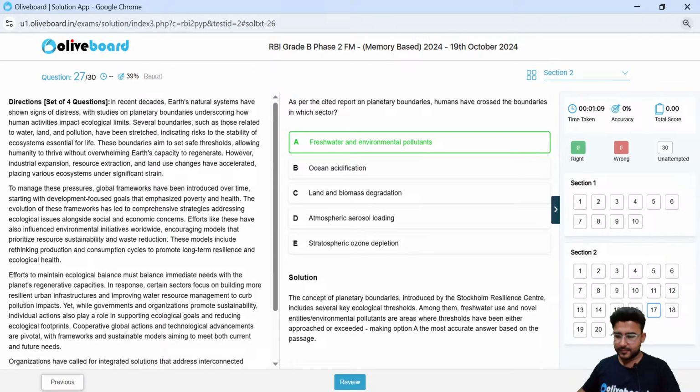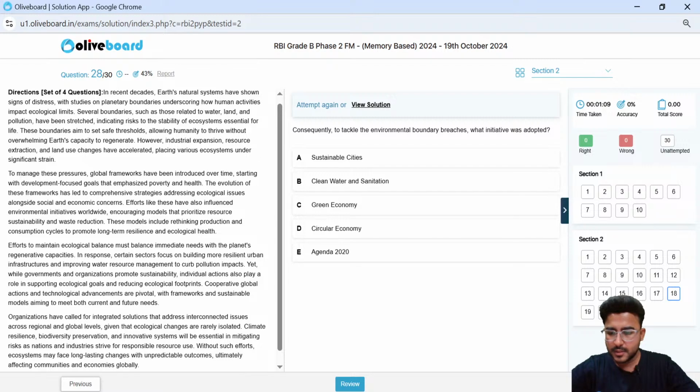Next is, consequently, to tackle the environmental boundary breaches, what initiative was adopted? Now this is complex. I think only those students will be able to answer this question who have either read this ESI related report or those who have already attempted the previous year questions.